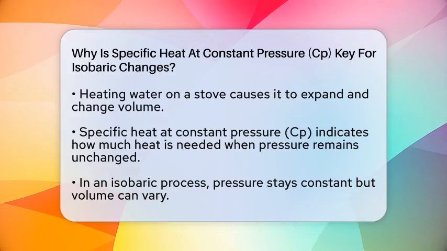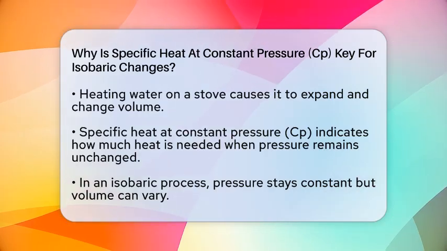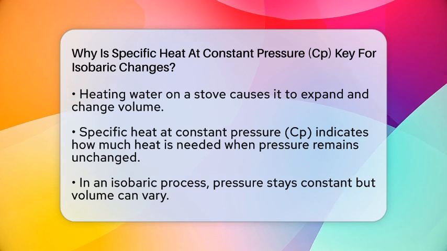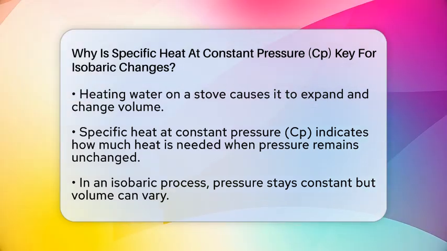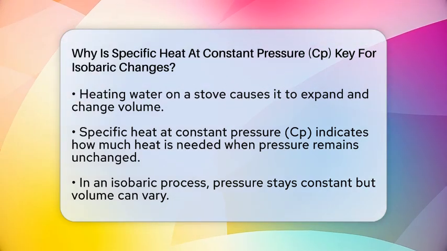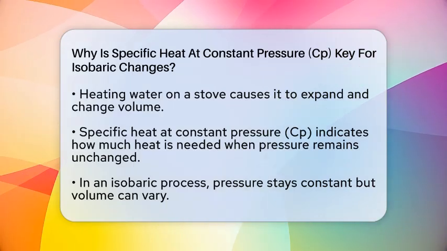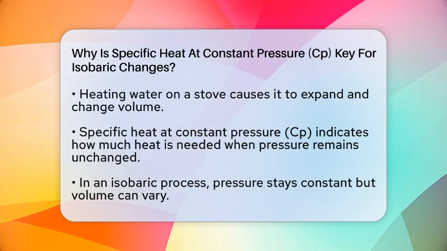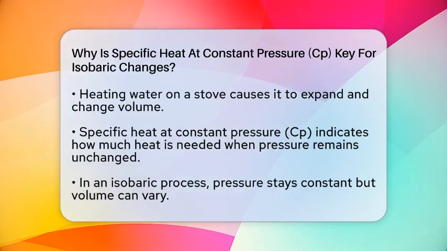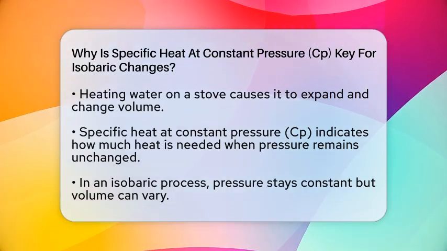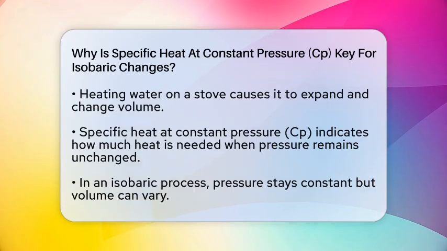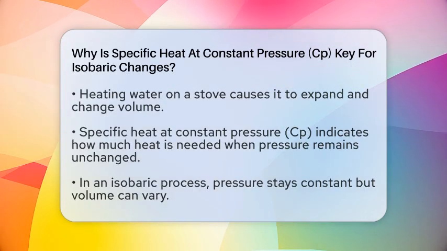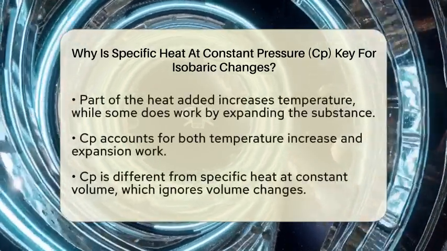It helps us understand exactly how much heat is needed when pressure stays the same. In an isobaric process, pressure remains steady, but the volume of the gas or liquid can change. When you add heat, part of that energy goes into raising the temperature, but some also goes into doing work by expanding the substance. The key is that the heat added doesn't just increase internal energy but also causes the system to do work. That's why we need a property called specific heat at constant pressure, which accounts for both these effects.